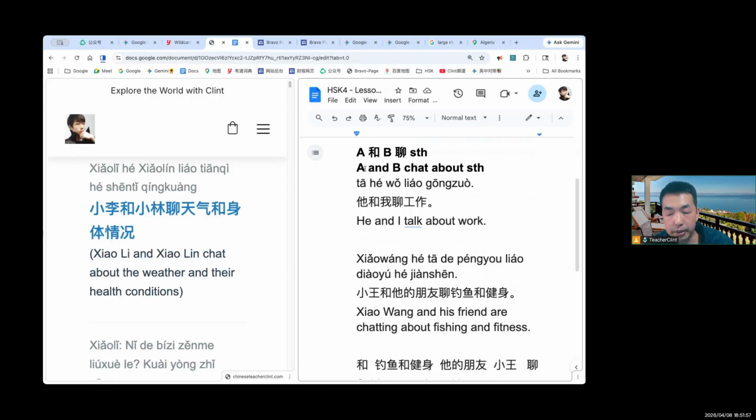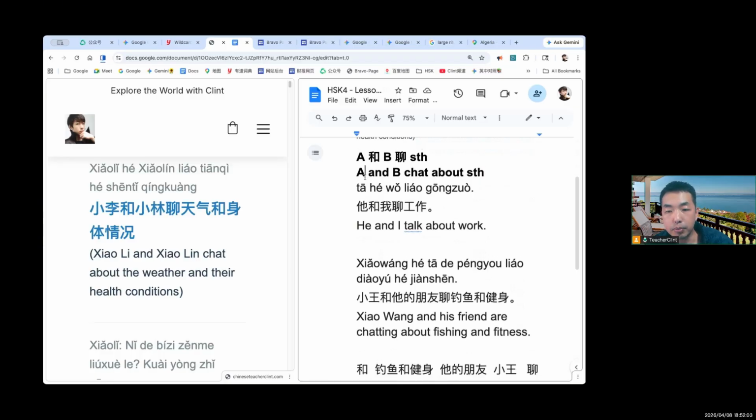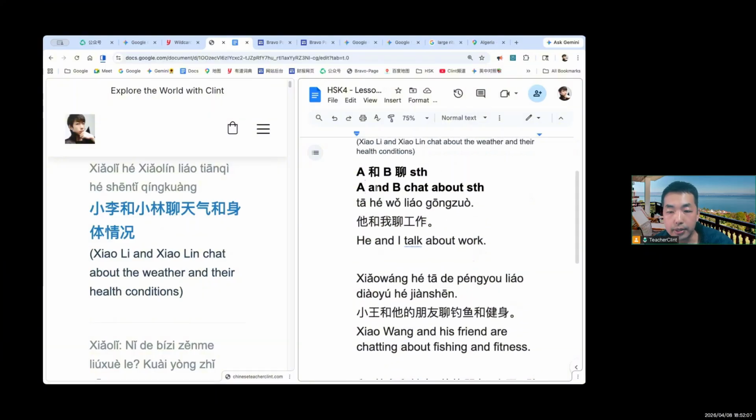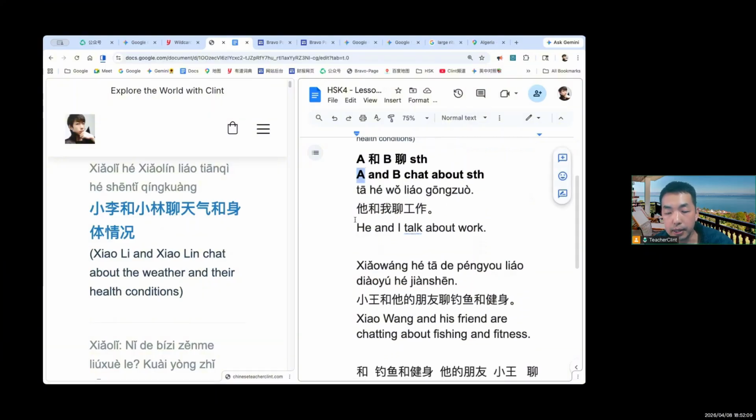The more you read, the more you do this exercise, the easier you will find it to break down the sentence and find the structure, because it's usually easy to replace the subject. After you find the subject, you can replace it. It can be 小王, then it can be somebody else. It can be he, I, Tom, Jack.